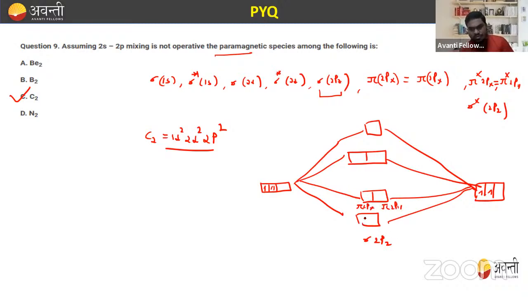So this is 4. So 2 to 4, so 2, 3, and 4. So they have one unpaired electron each, one in pi 2px and one in pi 2py. Due to the presence of these single electrons, C2 will show paramagnetic behavior, as compared to B2 and N2. They are all diamagnetic except C2.